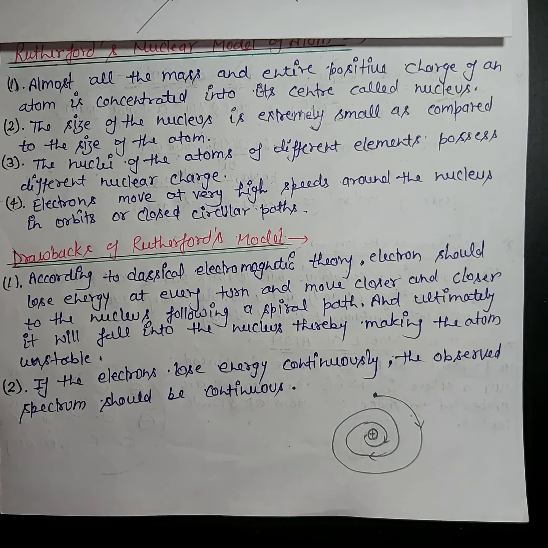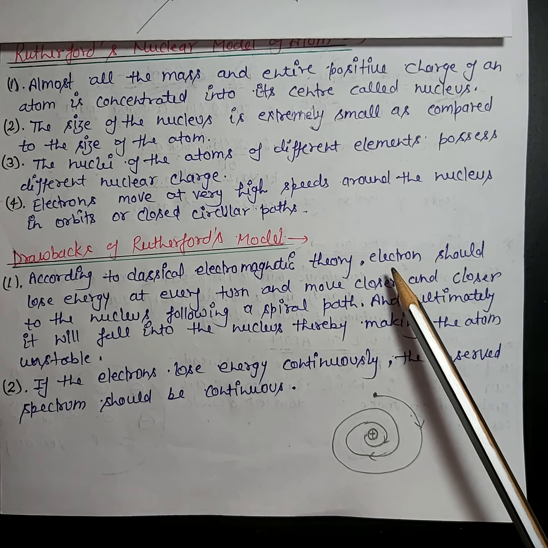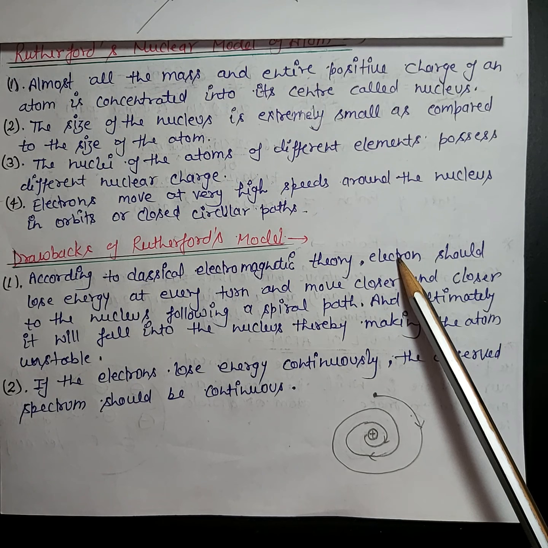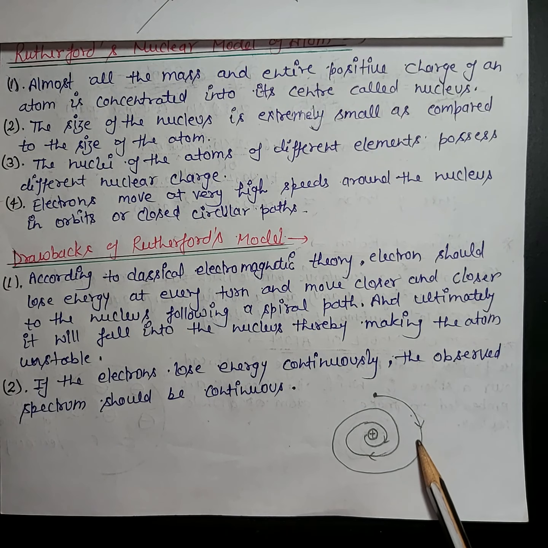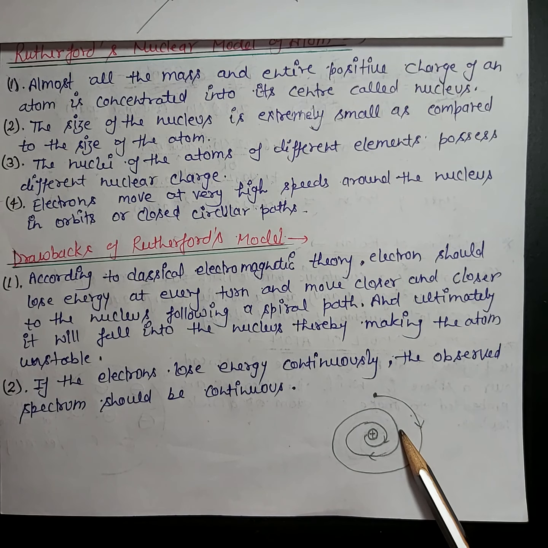This theory says that when a charged particle moves under the influence of an attractive force, it loses energy continuously. As we all know, the electron is also a charged particle. So when it revolves around the nucleus, it will lose energy, and by following this spiral path, ultimately it will fall into the nucleus, and the atom will become unstable. So this is the first drawback of Rutherford's model.